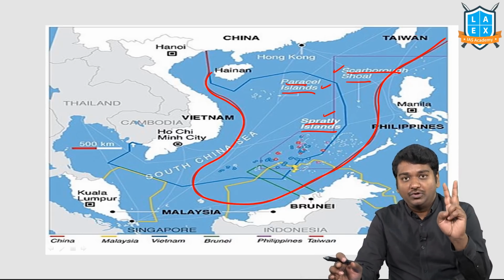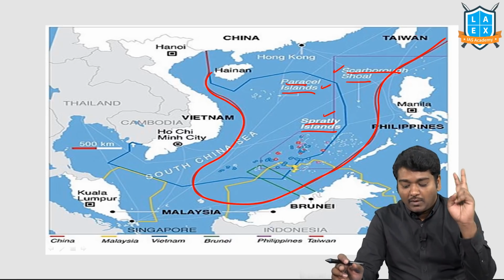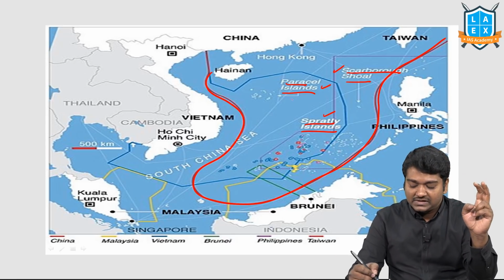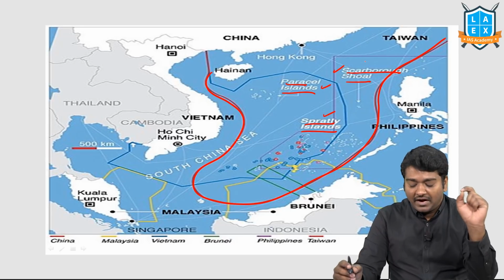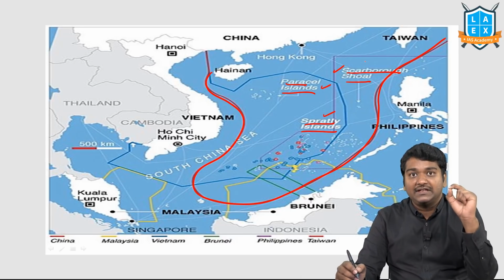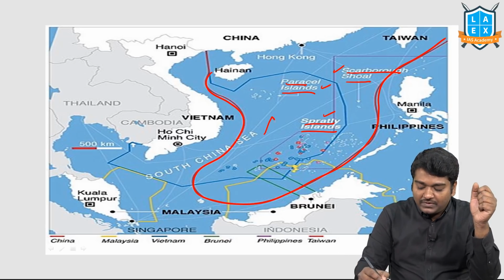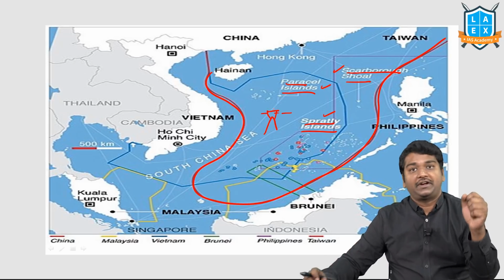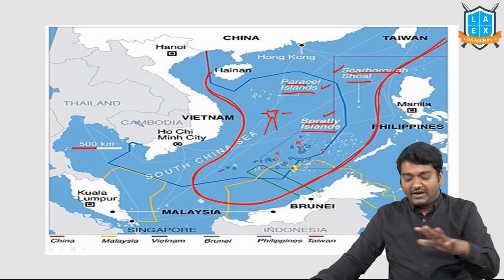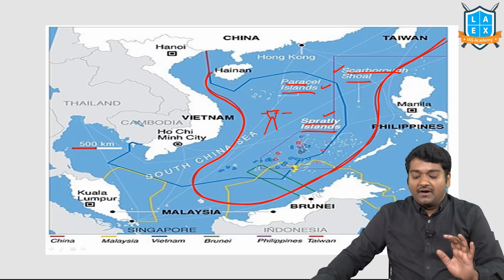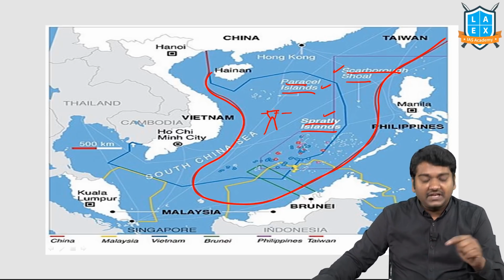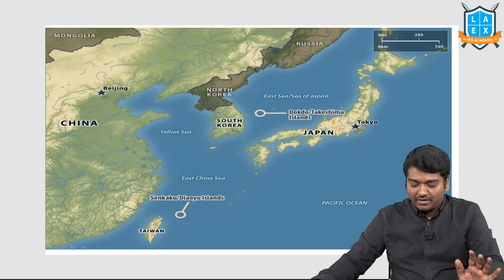I'm talking about the 9-dashed line, and also these islands which are present here. In this region, artificial islands are being constructed. What is the meaning of artificial islands? The islands which are below water level, they are trying to construct above it, and they are trying to claim that the entire region is theirs. One, the islands' names. Second, the 9-dashed line is important.